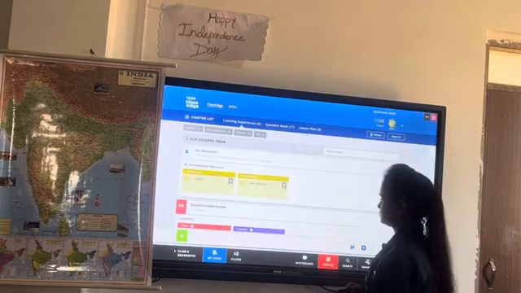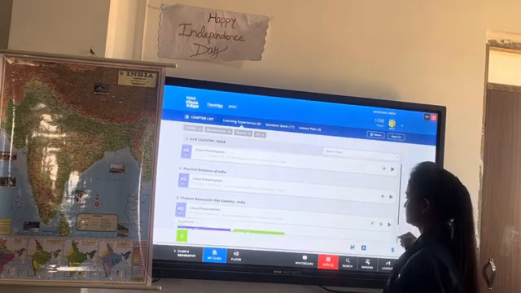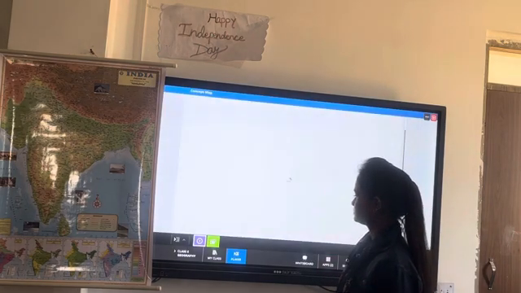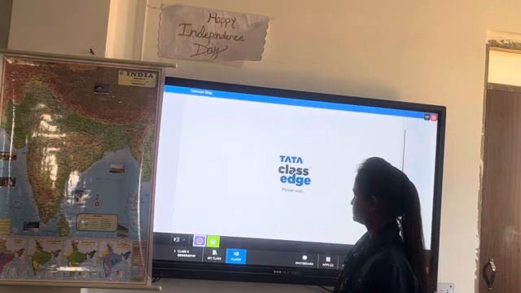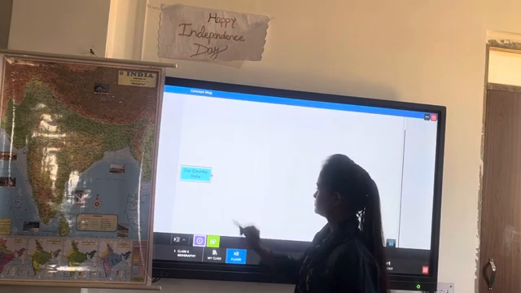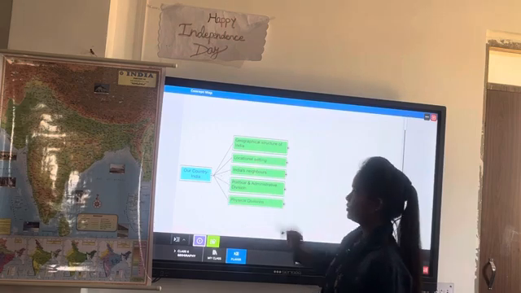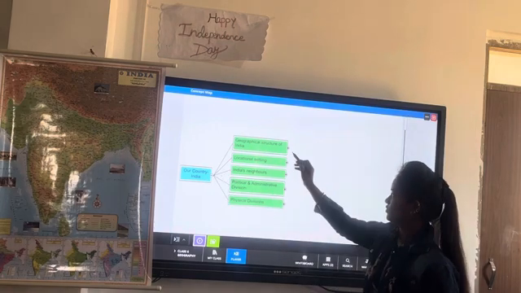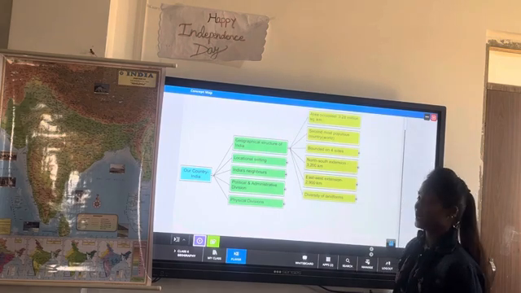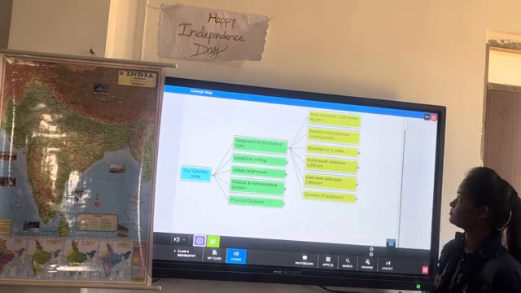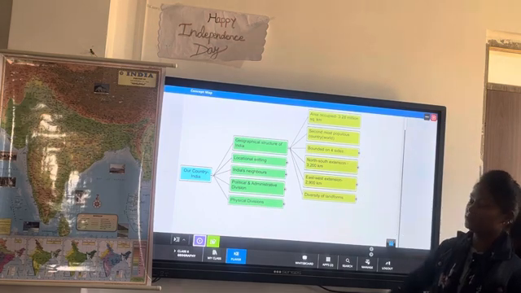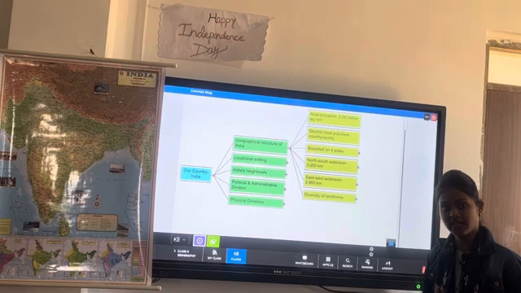Now go through the contents. According to the geographical structure of India, we have discussed the area occupied, 3.28 million square kilometers, and that it is the second most populous country after China.